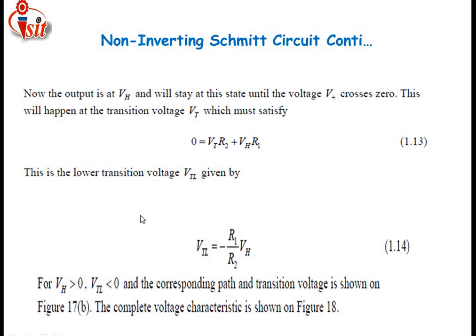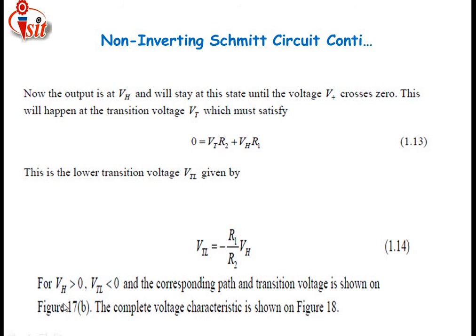This is the formula related to gain into differential input voltage. Here the differential input voltage applied is VH, and the gain for the non-inverting terminal is 1 plus RF divided by R1. But for the inverting and non-inverting calculation, here VTL, that is the lower threshold voltage, is equal to minus R1 divided by R2 into VH.